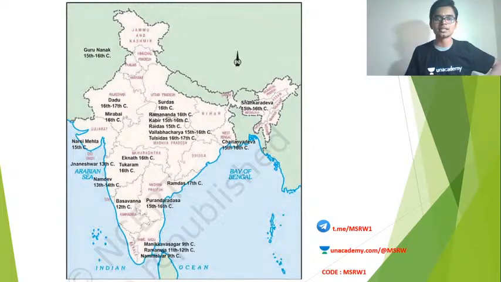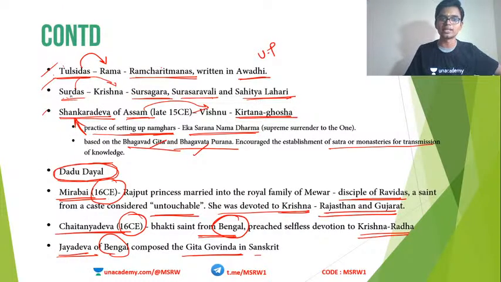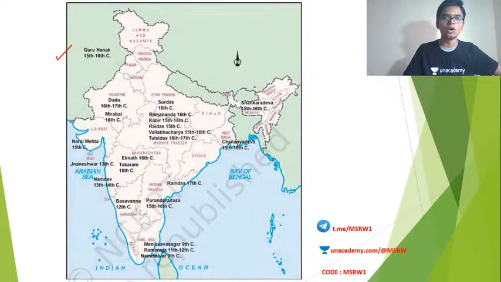Now let's look at this map. This is a very important map. Here you can see the remaining years. In here I have not added some of the years, for example, Surdas, Tulasidas, etc. I have not given the year. But all details are available here in this map with the area of operation. So just learn this map by heart.